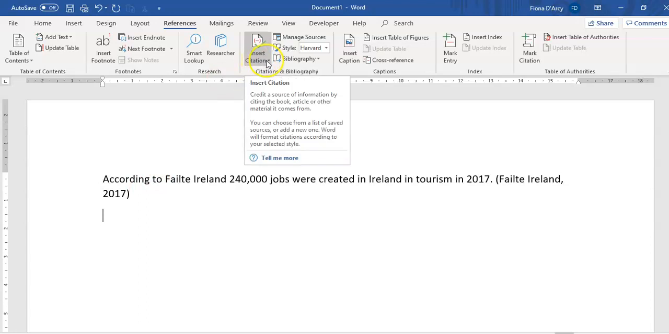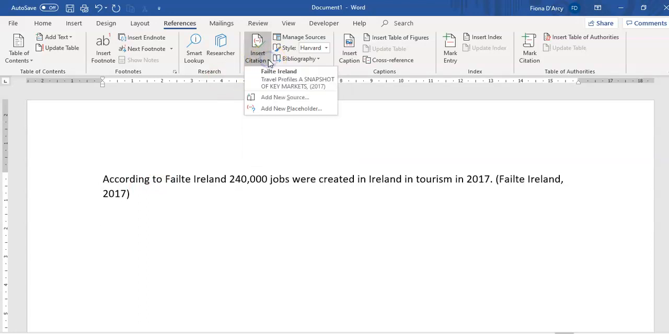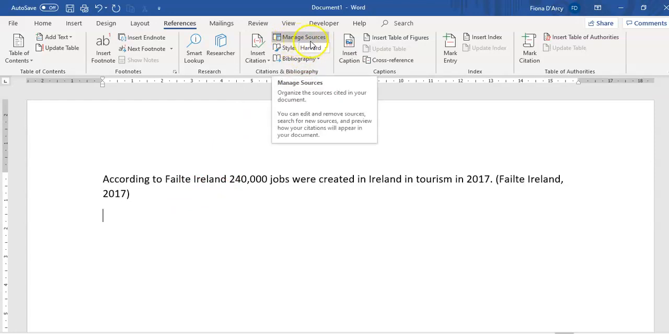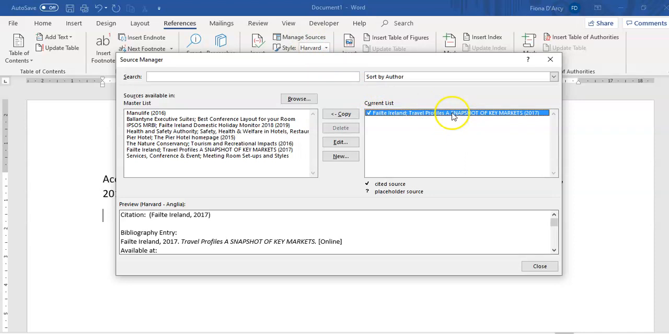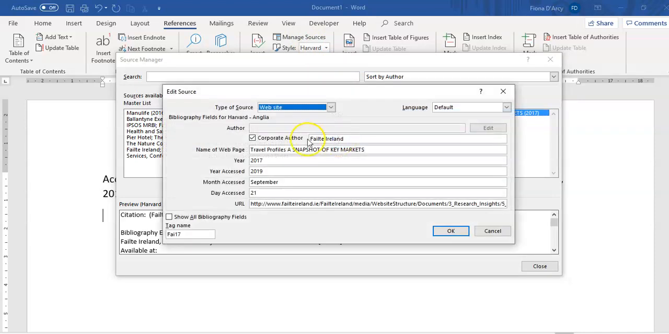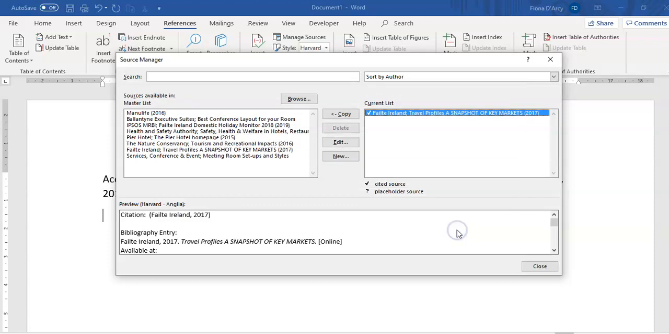If I want to put in another one, again I go up to Insert Citation and click Add a new source, or if I'm taking more information from that same source, that information is already there and I can just click on that. One more thing: if we look at Manage Sources as well, if I've made an error and I want to correct it, if I click on Manage Sources, it'll show the one that I've used there now. I can edit that and make any changes that I need. It also shows how it will look in the bibliography.